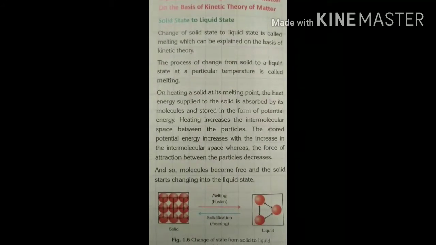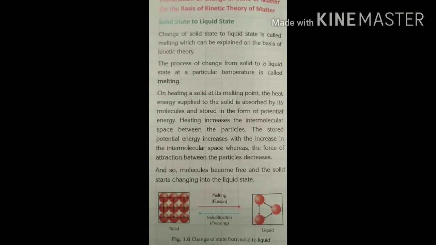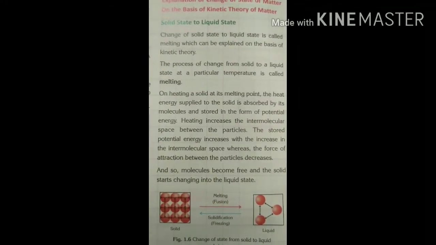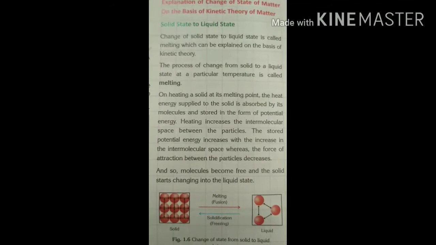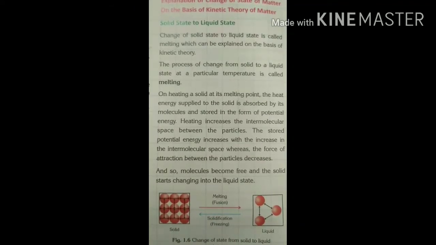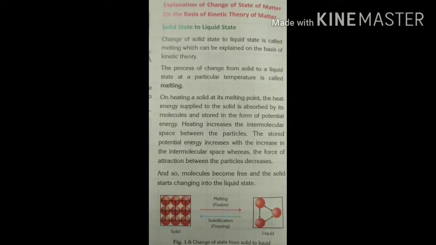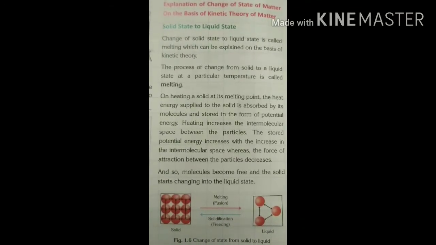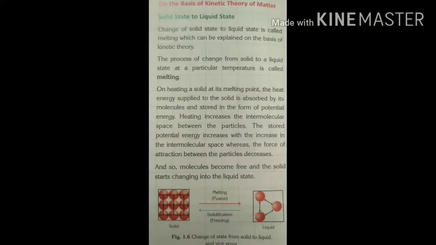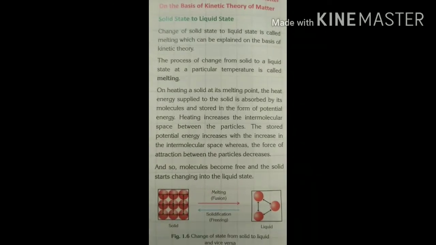Heat increases the intermolecular space between the particles. The stored potential energy increases with the increase in the intermolecular space, whereas the force of attraction between the particles decreases, and so molecules become free and the solid starts changing into the liquid state.